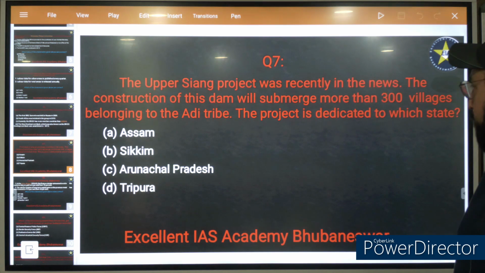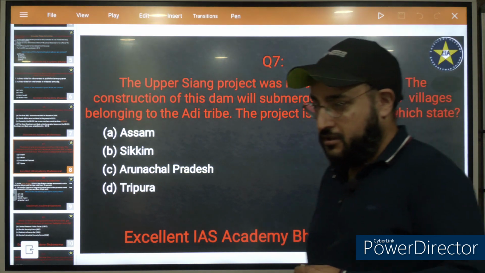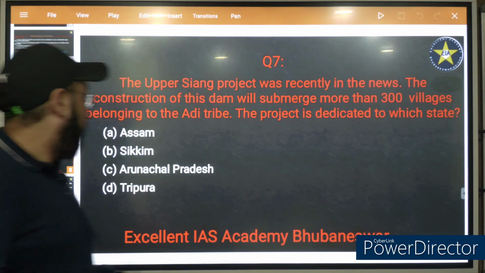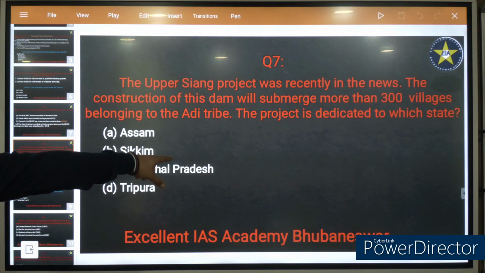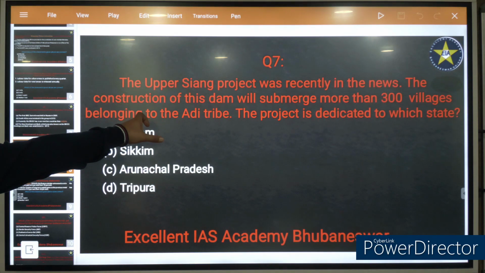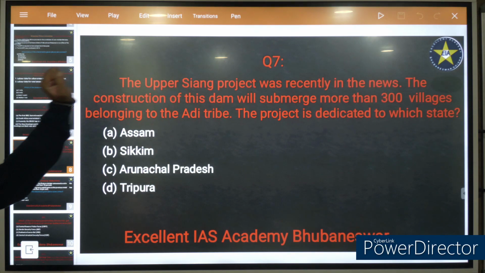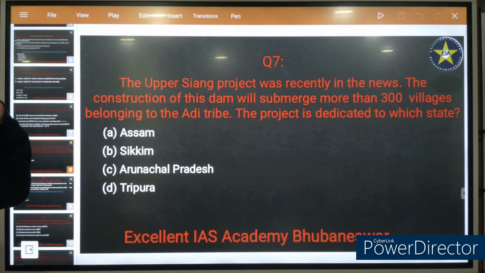The Upper Siang project was recently in the news. The construction of this dam will submerge more than 300 villages belonging to the Adi tribe. The project is dedicated to which state? It's in Arunachal Pradesh. So you have got additional information: the Adi tribe is related to Arunachal Pradesh. Siang, Dihang and Lohit are all rivers flowing in the northeast.